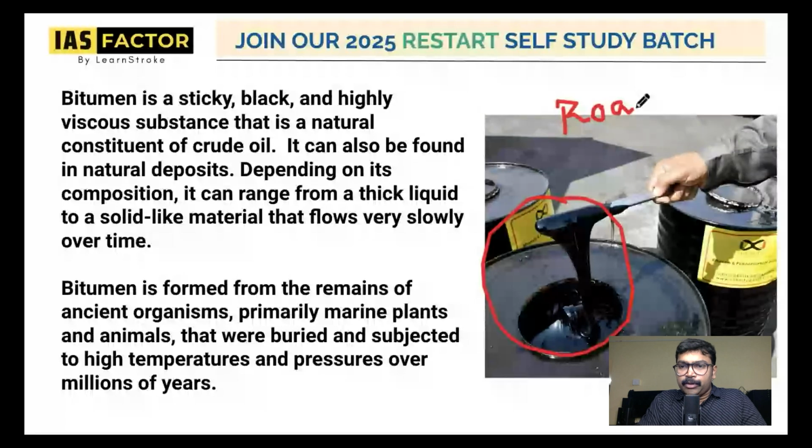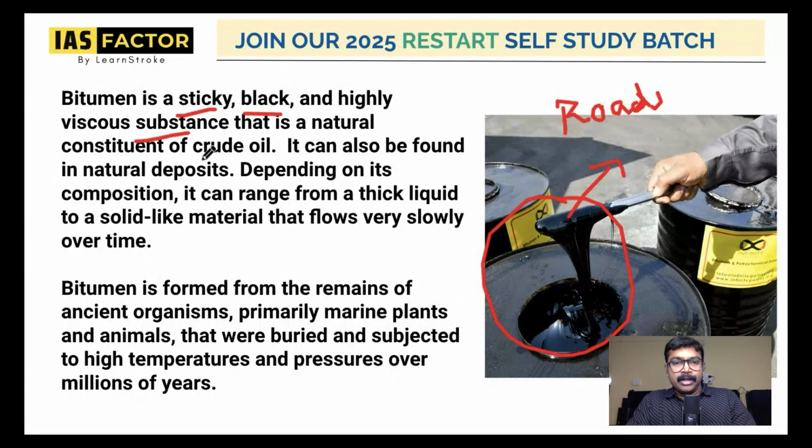You must have seen how the roads are tarred like this, and this sticky thing is called bitumen. It is a sticky, black, and highly viscous substance that is a natural constituent of crude oil. It can also be found in natural deposits. Depending on its composition, it can range from a thick liquid to a solid material.